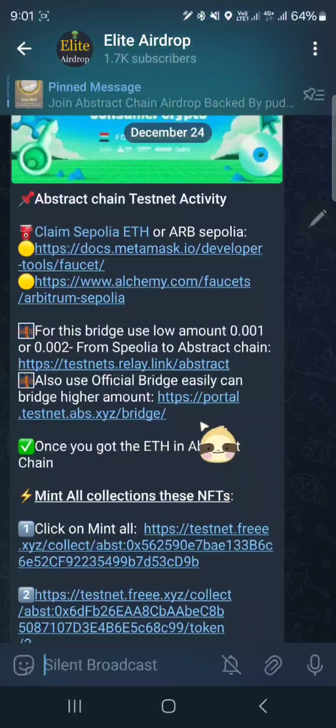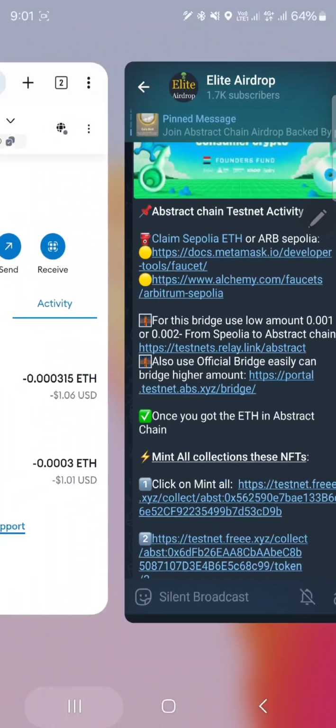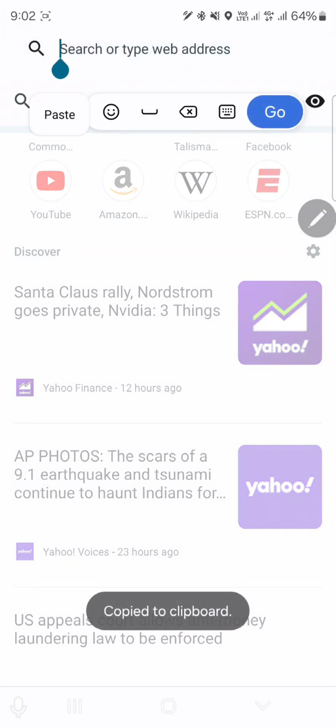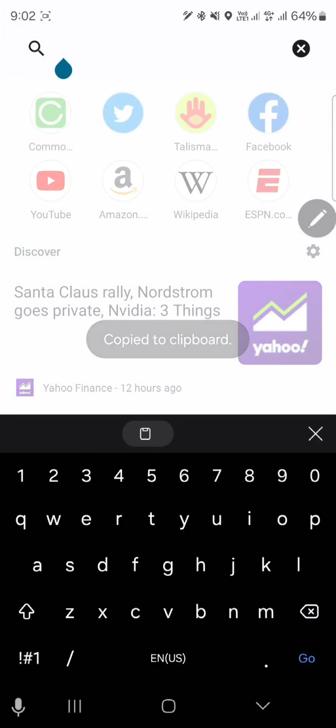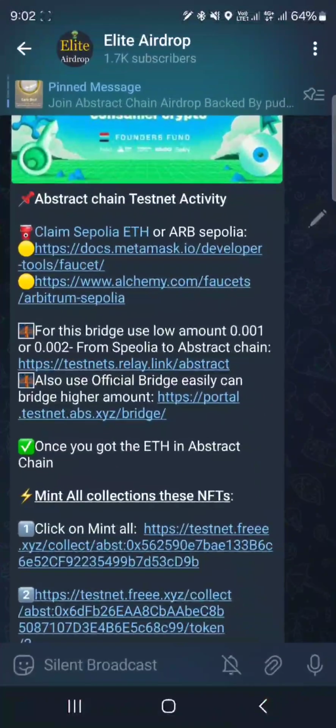So I just shared the simple task, and go to this link and you can bridge a small amount of Sepolia ETH through this link, and go to the link and paste here. I just copied and pasted in my KIW browser, so you can do directly through click on the link.